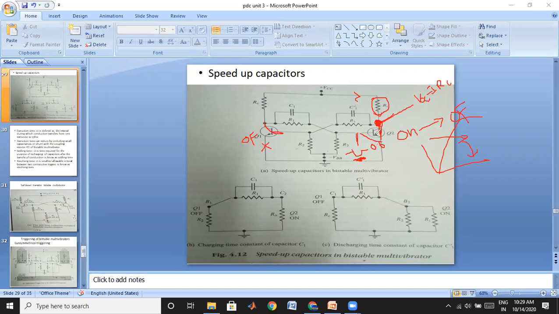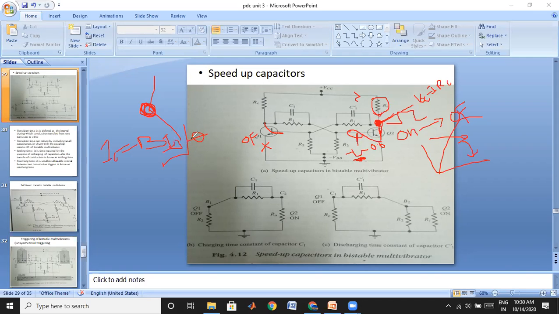When it is acting as an amplifier, whatever the base signal is, that means your gate triggering pulse, this signal will be amplified and inverted and applied at the collector. For an amplifier, if we apply a signal at the base, this is your input signal, and this signal will be amplified. That amplified version we are going to see at the collector, that means IB into beta. Since IC is nothing but beta into IB, as you already know.